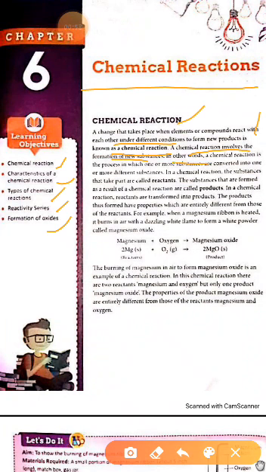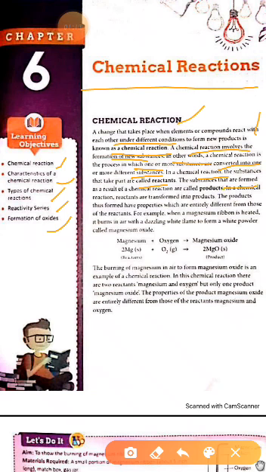In other words, a chemical reaction is the process in which one or more substances are converted into one or more different substances. In a chemical reaction, the substances that take part are called reactants.